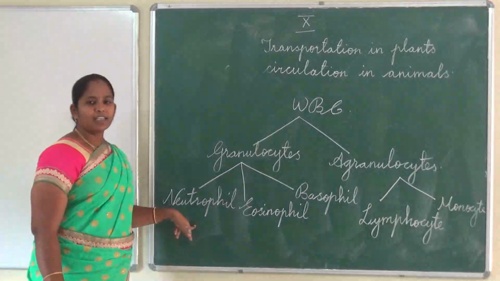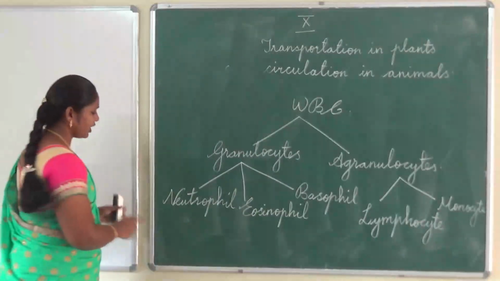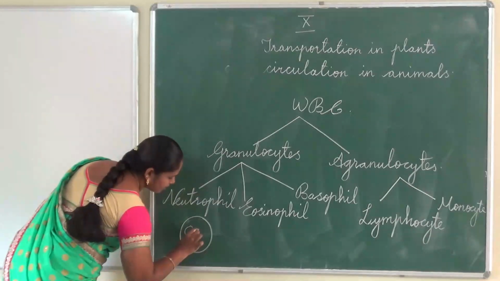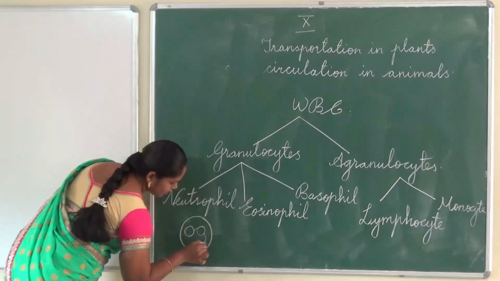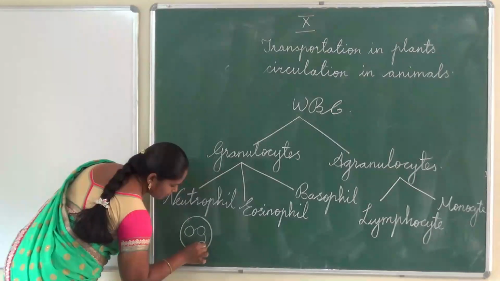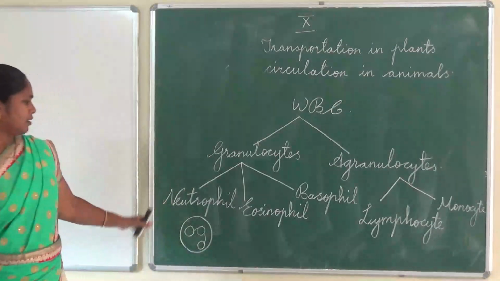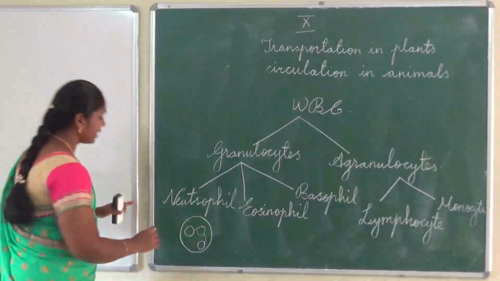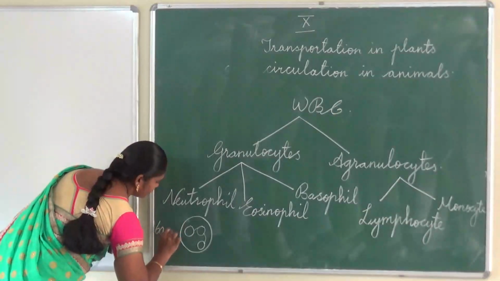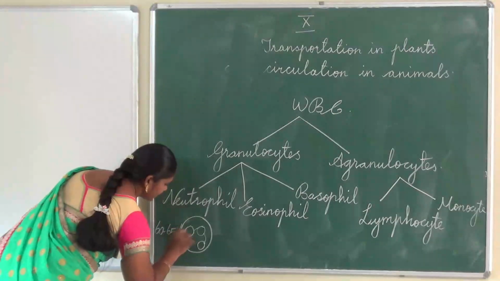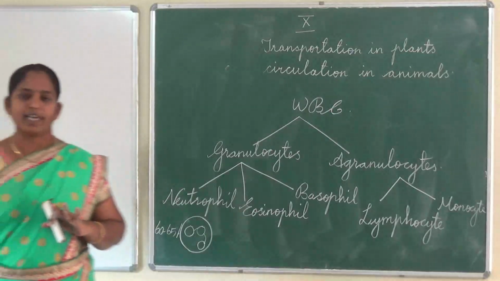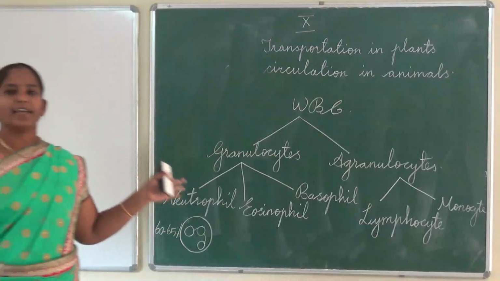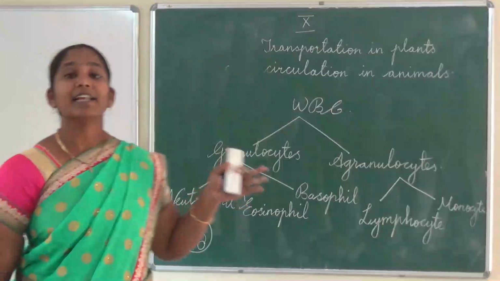Okay. First one, neutrophil. Neutrophil has 2 to 7 lobed nucleus. These corpuscles form 60 to 65% of the total leukocytes. Okay, so these numbers are increased during the time of infection and inflammation.